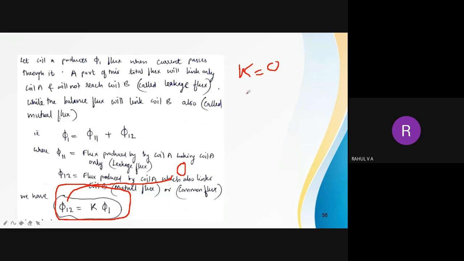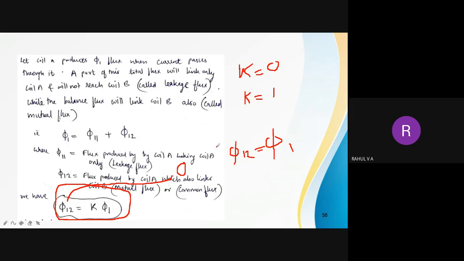And what is the meaning of K is equal to 1? That means φ12 is equal to φ1, since K is 1. That means all the flux produced by the primary reaches the secondary. That is a highly efficient system.